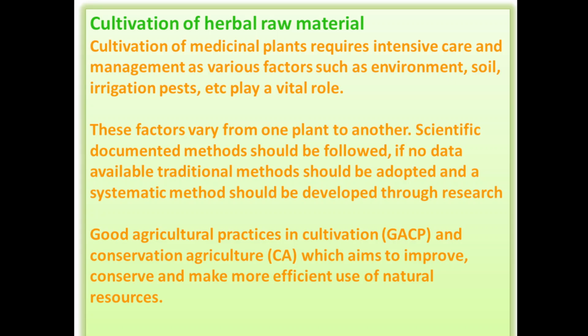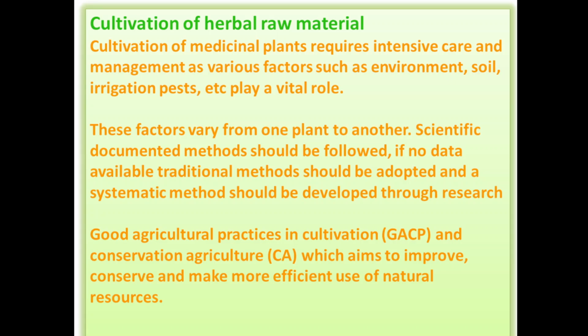Now, cultivation of herbal raw material. Cultivation of medicinal plants requires intensive care and management. Various factors such as environment, soil, irrigation, pests play a vital role. So when we are cultivating any plant, proper care should be taken, and there are various factors such as environmental conditions. For example, saffron requires cold climatic conditions, whereas aloe requires dry weather.